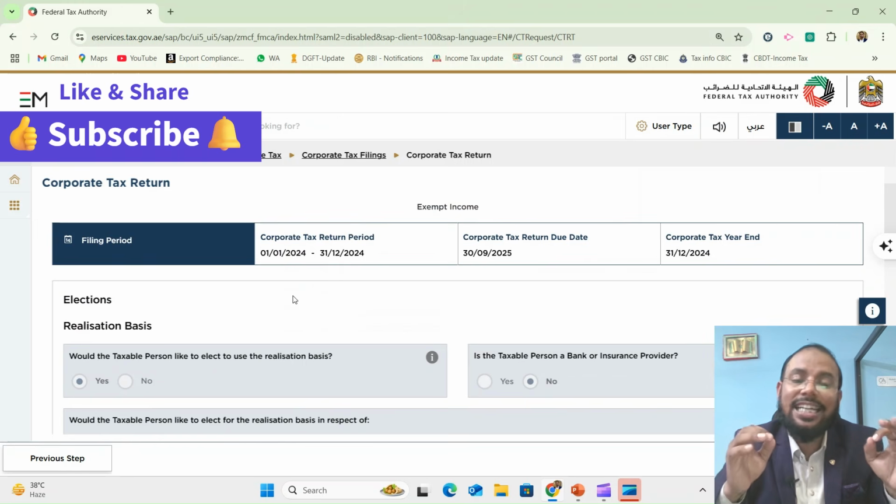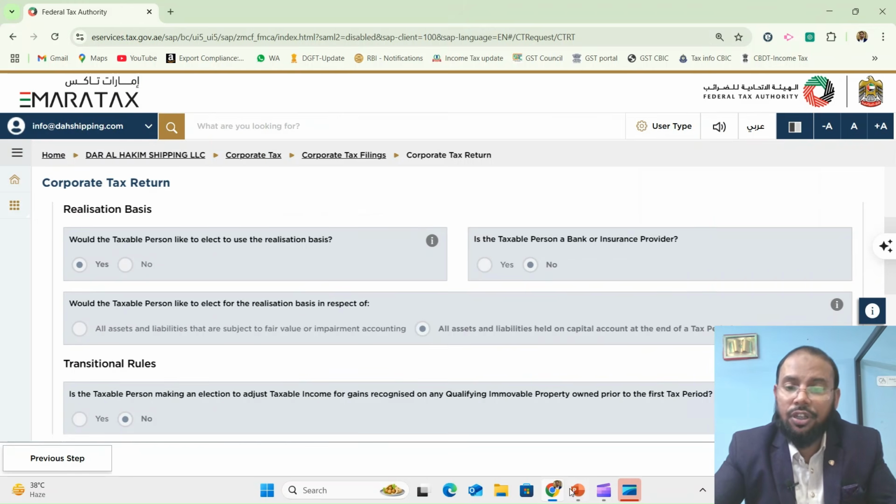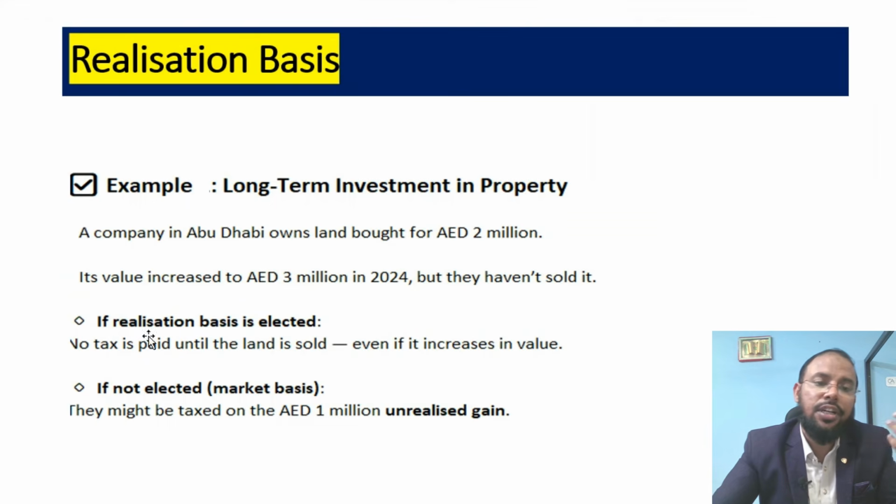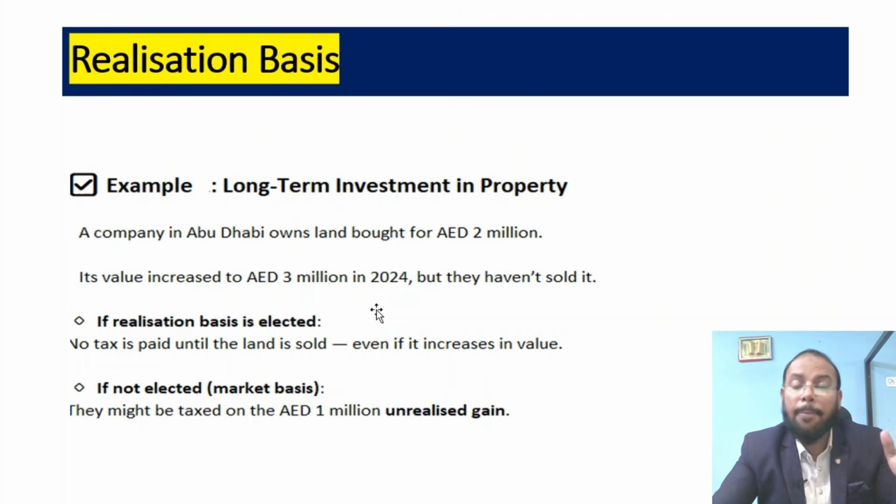So for electing this, we need to understand the meaning of realization basis. Come with me to my slide. This is the first slide. We can understand the election regarding realization basis. For better understanding, I will take an example for you. A company in Abu Dhabi purchased a land for 82 million. Its value increased to 83 million in the relevant tax period, but they have not sold it.